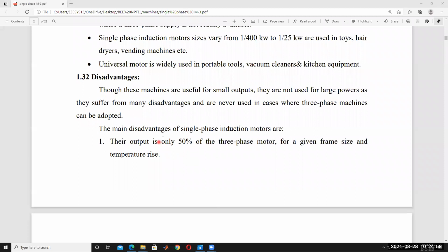The main disadvantage of single-phase induction motors is that their output is only 50% of a three-phase motor for a given frame size and temperature rise. This is one of the disadvantages.